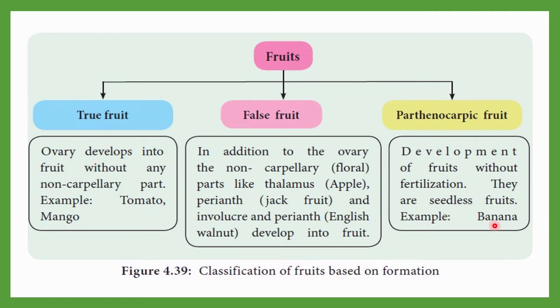You may be very aware that banana does not have seeds. Because it is a parthenocarpic fruit, this banana develops without fertilization, and that's why it is a seedless fruit. So by this way, fruit can be divided into three major groups: true fruits, false fruits, and parthenocarpic fruits. And it may be asked as a 2 marks question: what is the difference between true fruits, false fruits and parthenocarpic fruits?